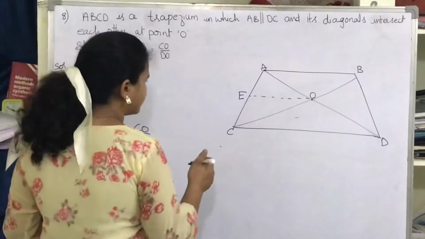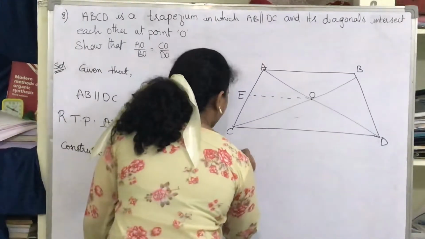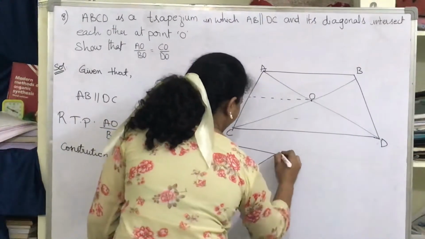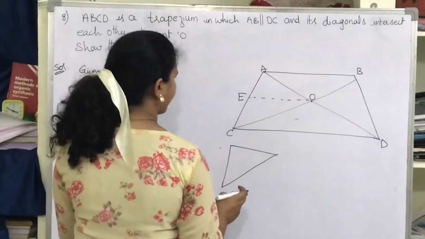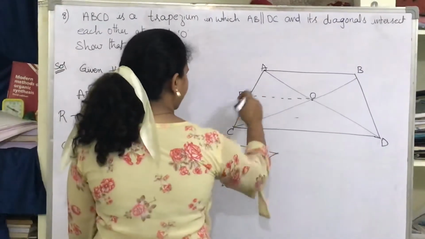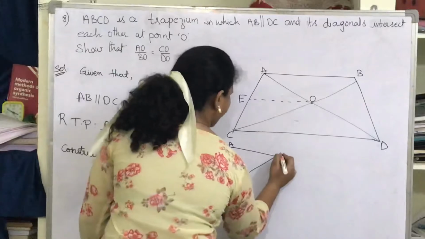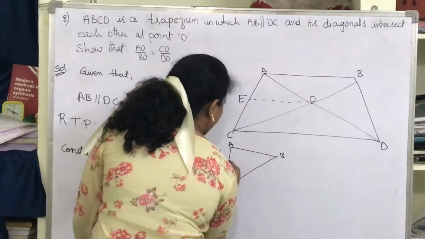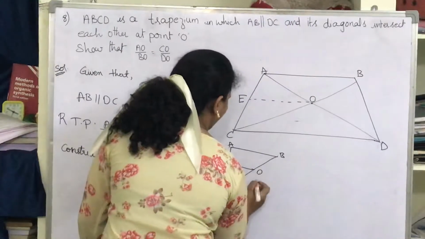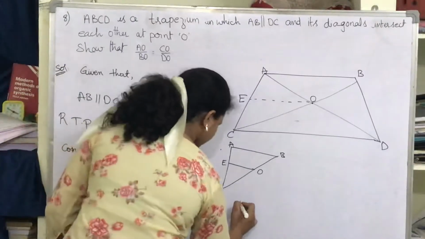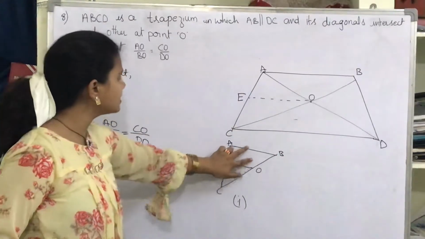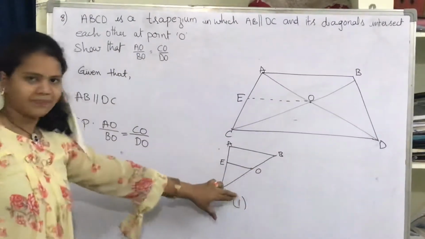Let me draw the triangles for better understanding. Let me draw a triangle like this. Here I have a triangle A, B, C. Now I draw a parallel line through here, where it will be E and O. So here I have the first triangle. Just consider triangle ABC. Here you have EO parallel to AB, as given over here.